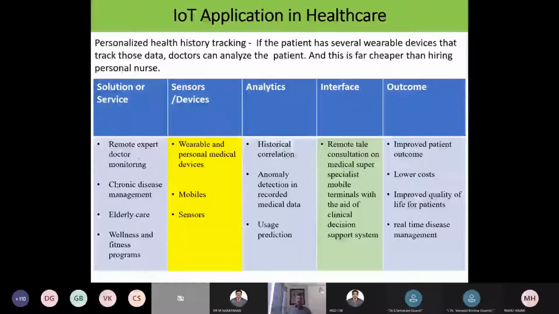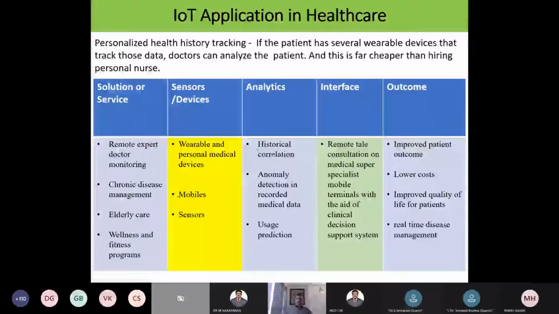Next, chronic disease management and elderly care, wellness and fitness programs. These use sensors, wearable and personal medical devices, and mobiles, which are available. Sensors you can also keep in the home. Suppose a senior citizen is there in the home. Then what can I do? I can use any one of these devices. If he is able to use the mobile, then I can keep the mobile with him. If he is not able to use the mobile, I can connect sensors or wearable and personal medical devices to his body, so that it can sense and send the information.